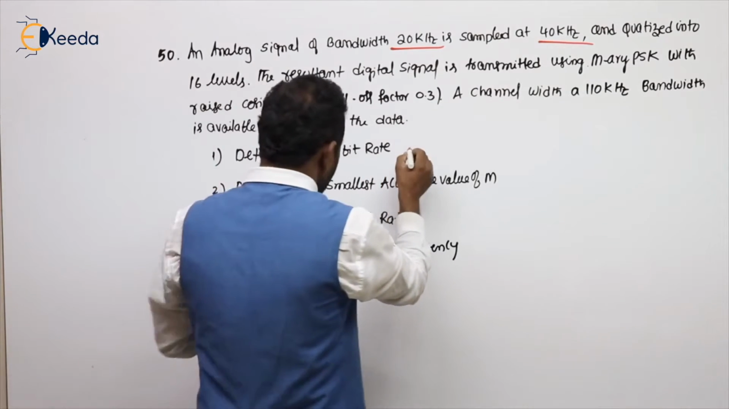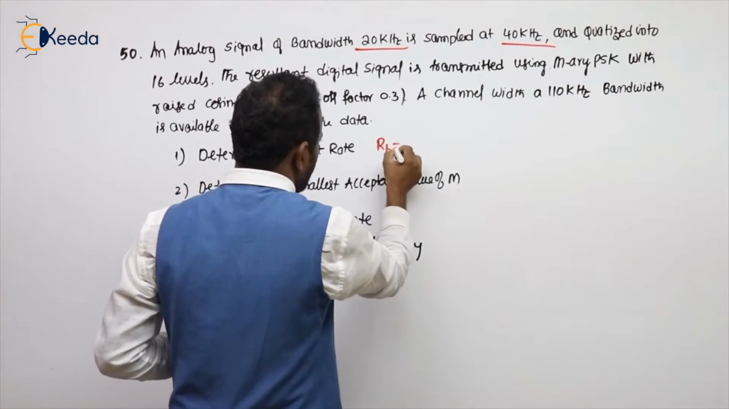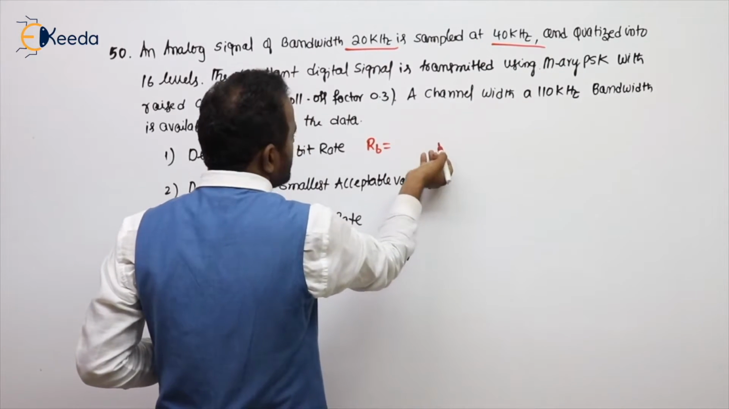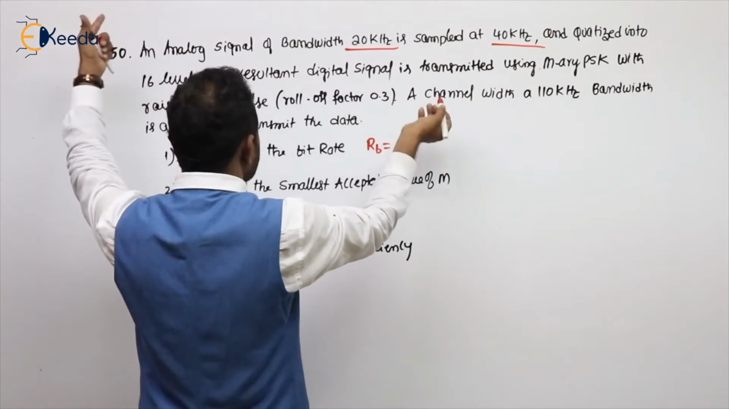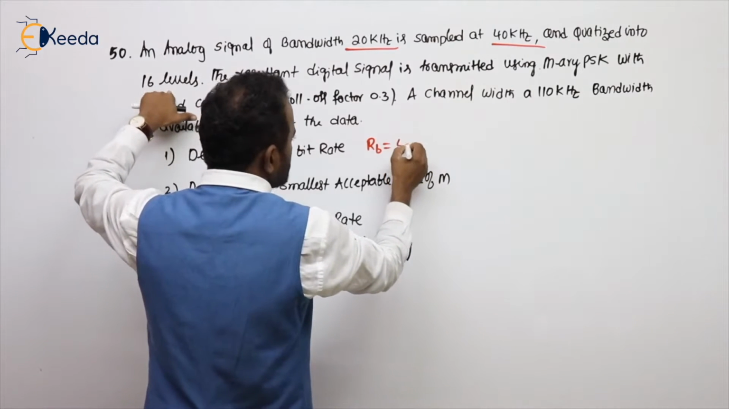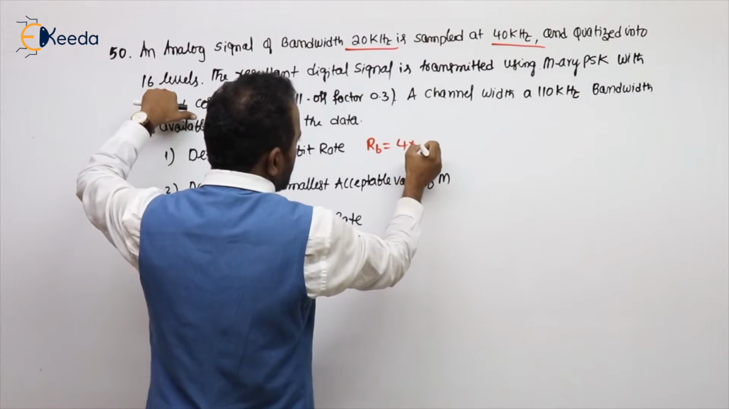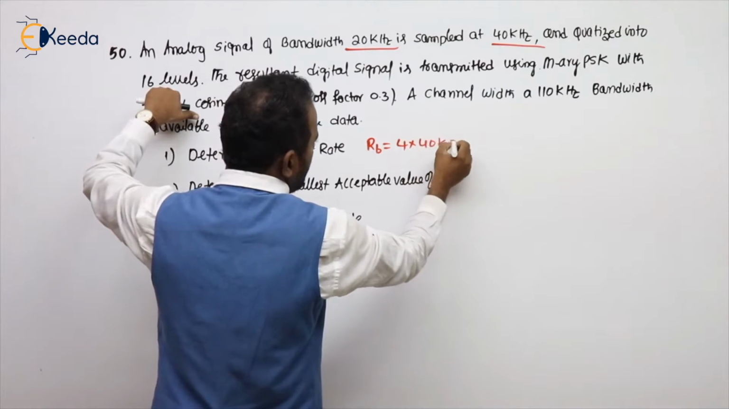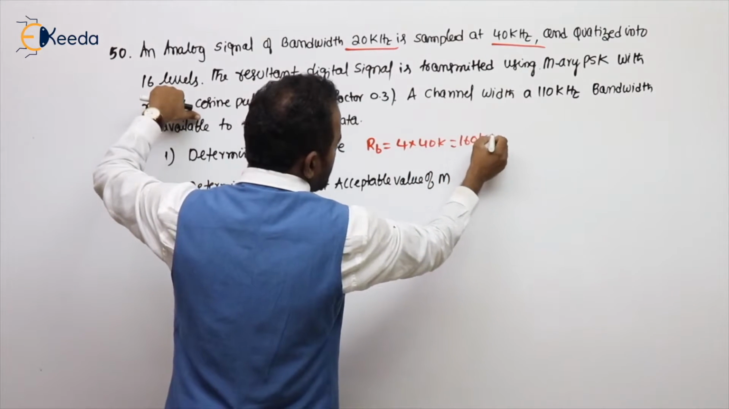What is the bit rate, sir? Bit rate formula is RB equal to N FS. Here how many signals? An analog signal, one only. N for 16 levels, so this is 4. FS is given 40K. So 160 kbps.